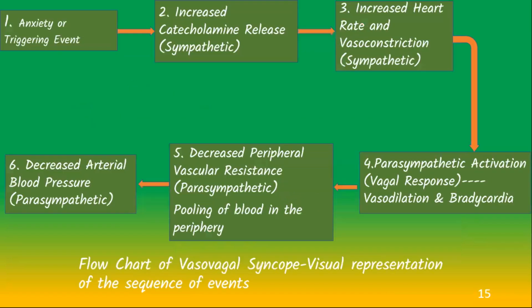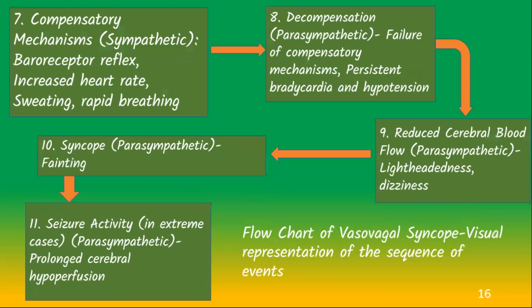This flow chart summarizes the pathophysiology of vasovagal syncope. It highlights the alternating roles of sympathetic and parasympathetic activities. Use this chart as a reference to understand the step-by-step process leading to syncope. Understanding these mechanisms helps in managing and preventing vasovagal syncope effectively.